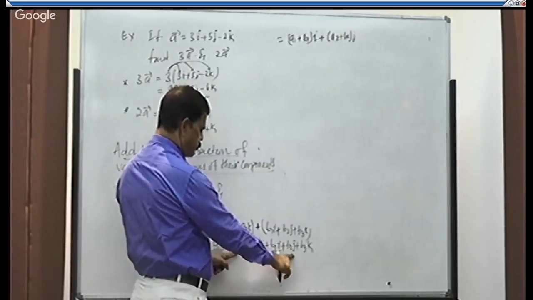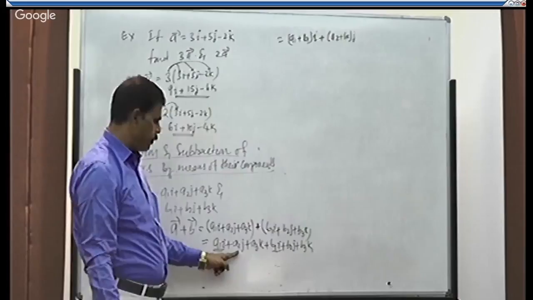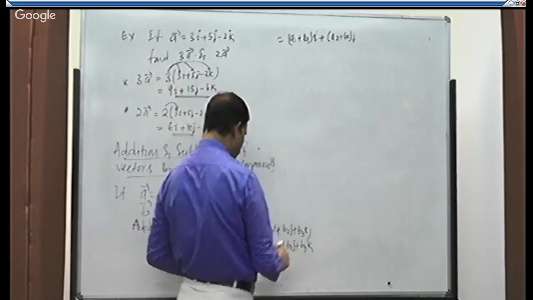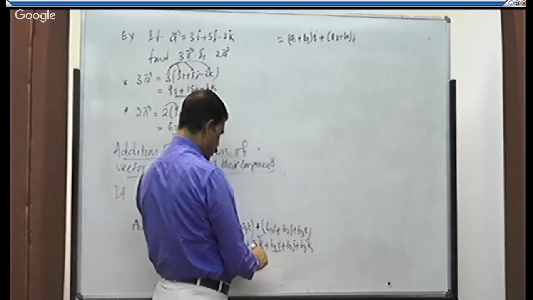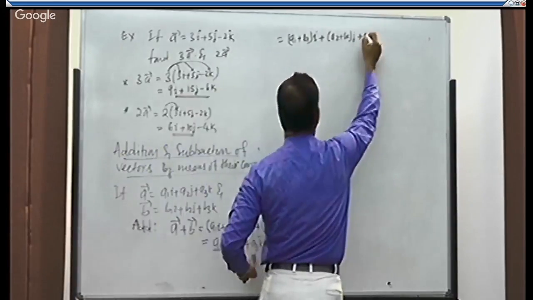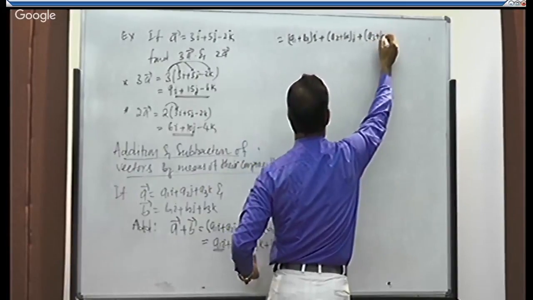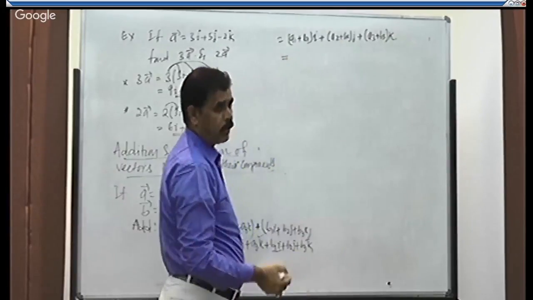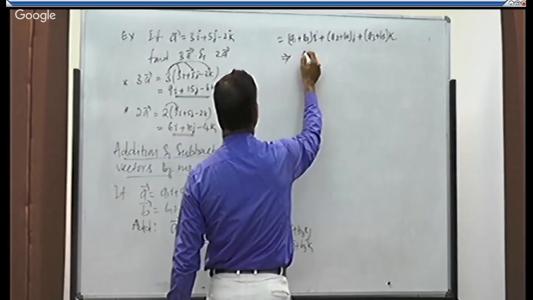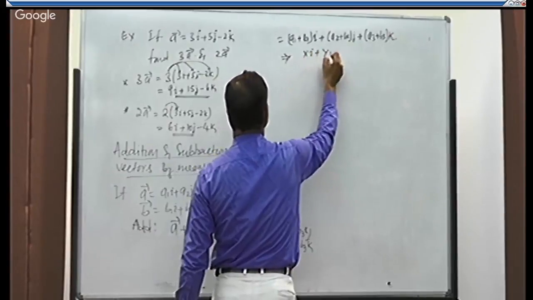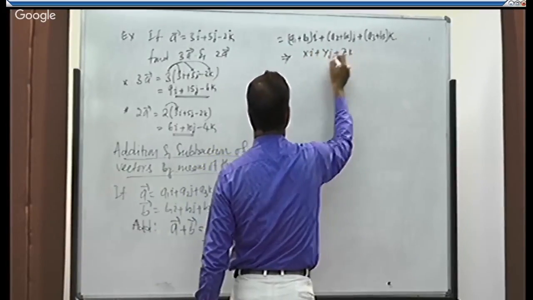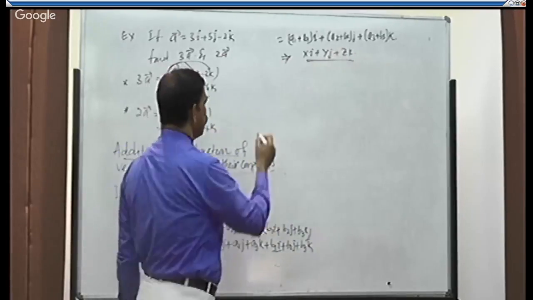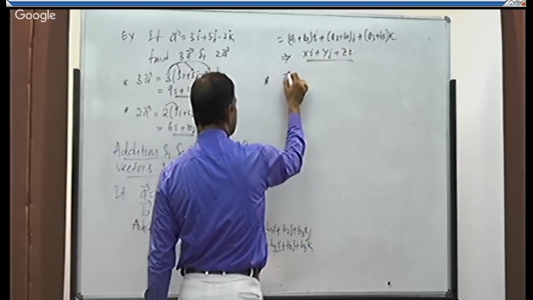a2j plus b2j, which by adding those two, we get (a2 plus b2) into j. Similarly, the third term, the k terms, are what? a3k plus b3k, that is (a3 plus b3) into k. This gives you another vector, say like xi plus yj plus zk. You can also find out its magnitude. Okay. Then how to subtract it?